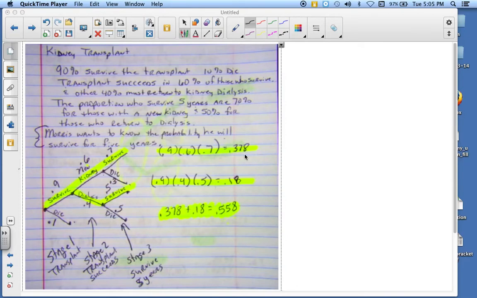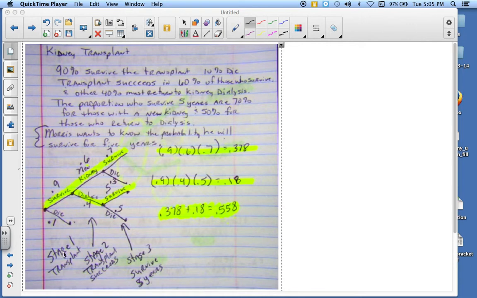Okay, the last thing we're going to talk about is some tree diagrams and basically how to draw them. Now notice, in this one it's a kidney transplant, 90% survive the transplant, 10% die. Transplant succeeds in 60% of those who survive, and the other 40% must return to kidney dialysis. The proportion who survive 5 years are 70% for those with a new kidney and 50% for those who return to dialysis. The question is, Morris wants to know the probability he will survive for the 5 years.